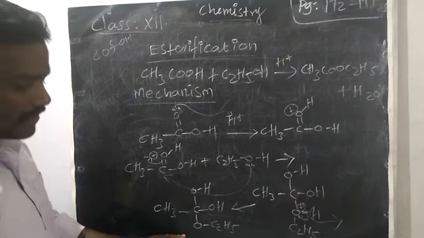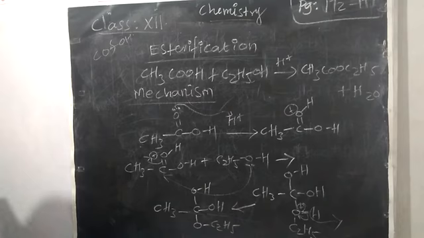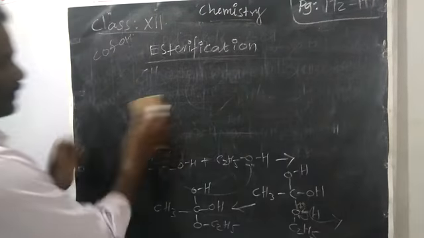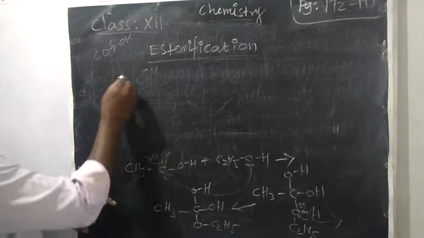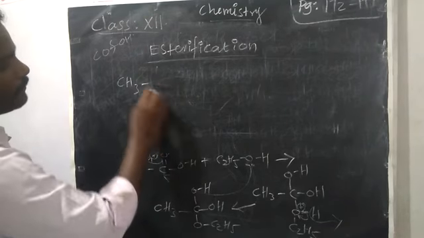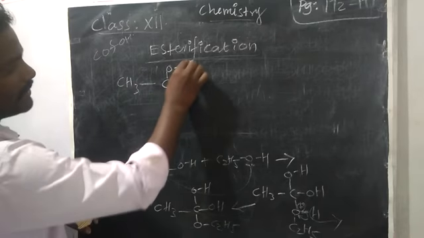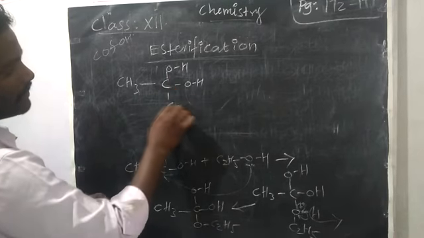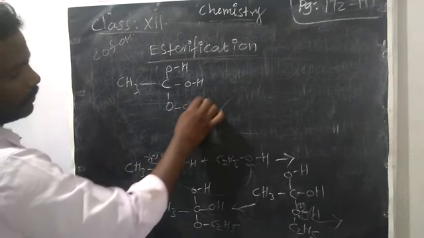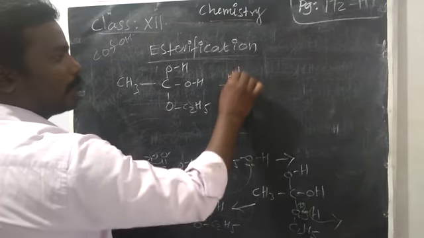The positive charge is reduced into neutral. H plus is removed. This compound further reacts with another H plus. You write this compound CH3 C OH, OH, O, C2H5. Right. Now again we are going to take one H plus.